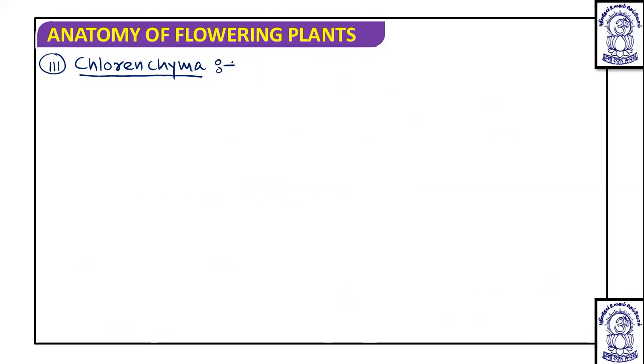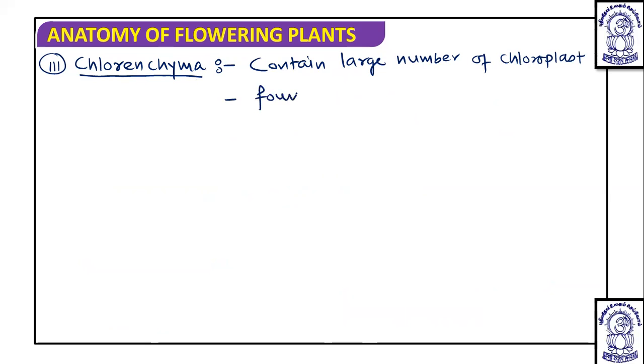Chlorenchyma contains an abundant quantity, a large number of chloroplasts in their cells, and they are found in mesophyll cells of leaves.